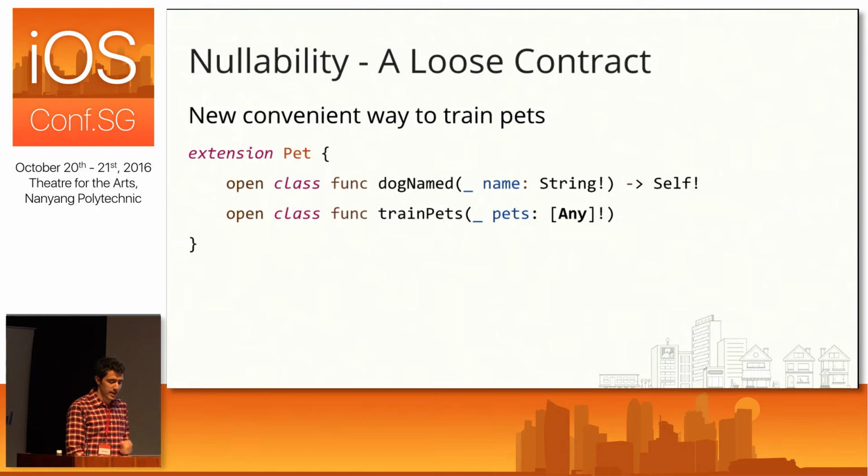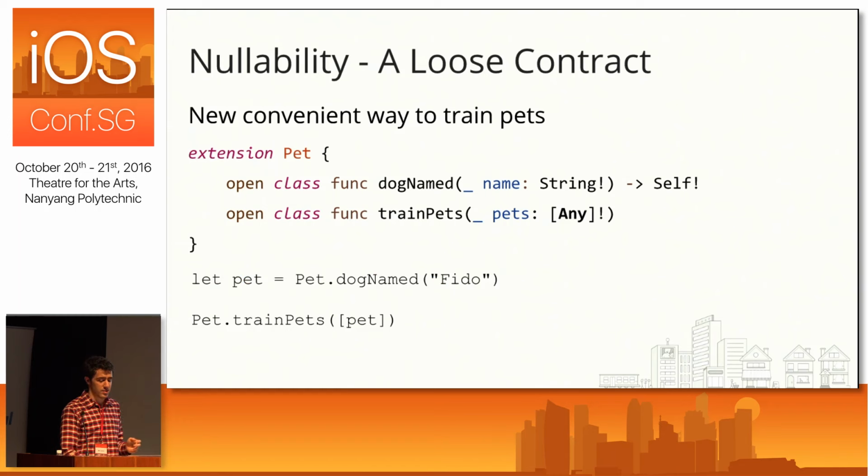Now I've written some code that uses this to demonstrate a few things. And here I'm just creating a dog named Fido, and then I'm wrapping Fido in an array and passing him to train pets.